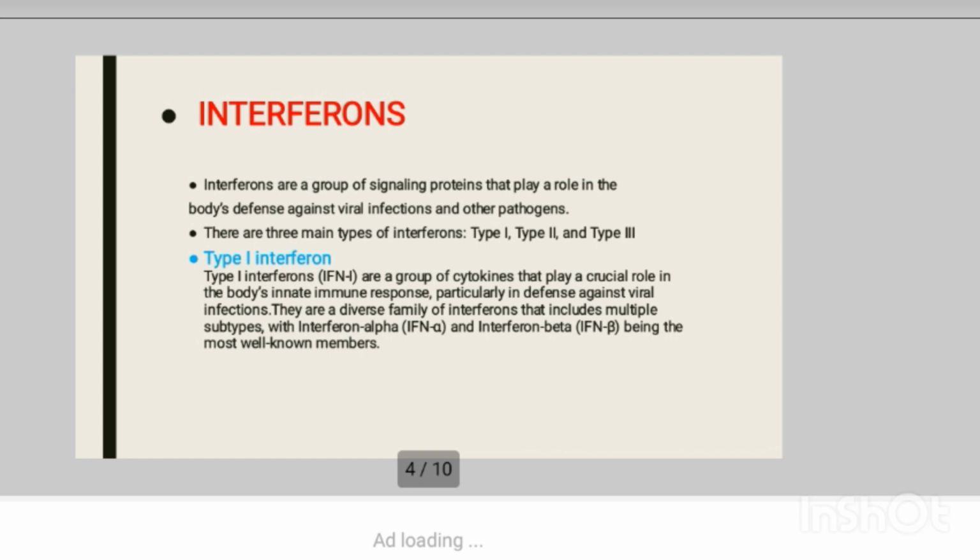Interferon alpha is produced particularly by dendritic cells and macrophages. These respond to viral infection. Interferon beta is produced by a variety of cells, including fibroblasts and epithelial cells, which can encounter viruses also. For type 1, their function is that they are powerful antiviral cytokines. They can influence the activation and differentiation of immune cells, particularly T cells and B cells.